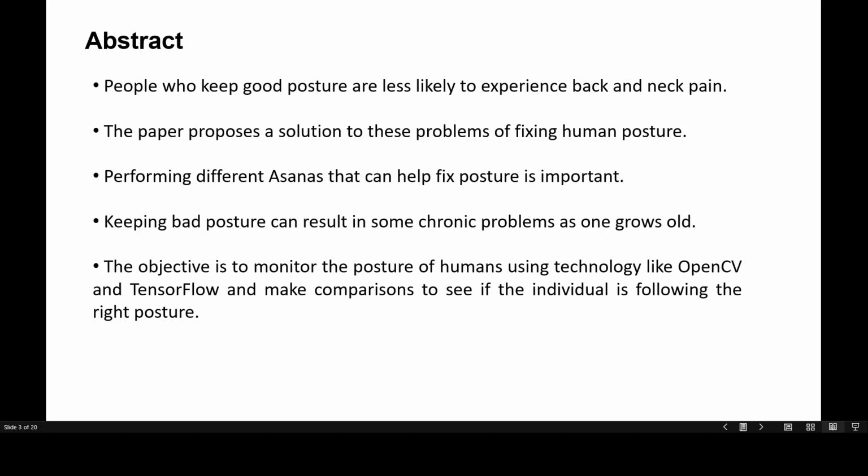Let us start off with the paper's abstract. The problem this paper sets out to solve is human posture monitoring. Keeping good posture is very important because it helps in improving spine health. People who keep good posture are less likely to experience back and neck pain. The paper proposes a solution to this problem of fixing human posture. The objective is to monitor the posture of humans using technologies like OpenCV and TensorFlow and make comparisons to see if the individual is following the right posture.